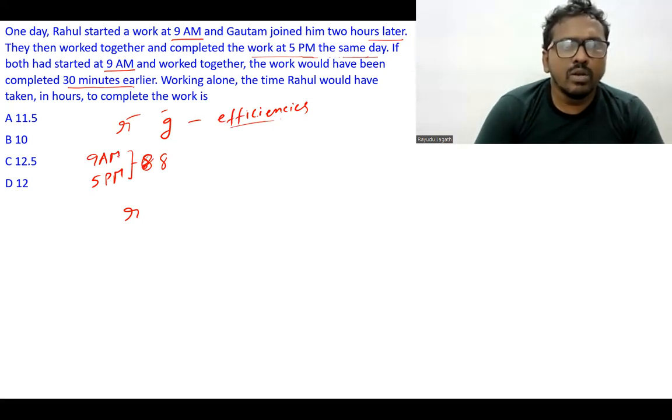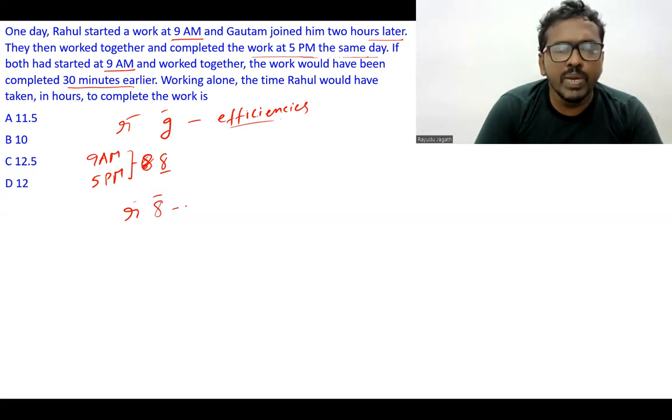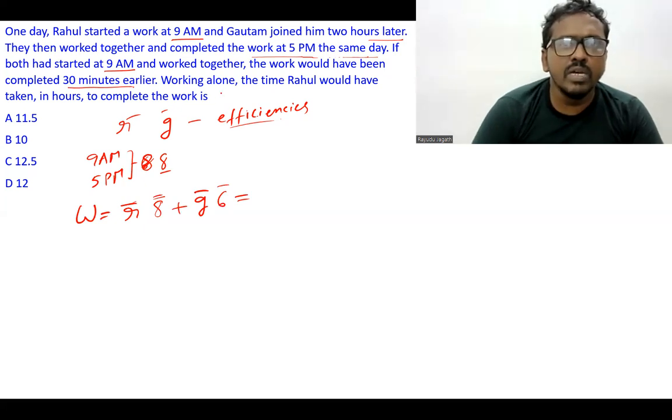Rahul started at 9 a.m. and finished at 5 p.m. Therefore, 8 hours will be the duration of work. So Rahul worked for 8 hours: efficiency into time, plus Gautam, who joined him 2 hours later. So Gautam's efficiency into time. Gautam joined at around 11 a.m., so 11 to 5 is 6 hours. This is equal to big W. Work is equal to efficiency into time plus efficiency into time. So we got some part of the solution.